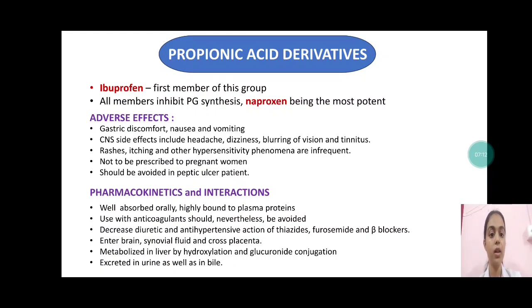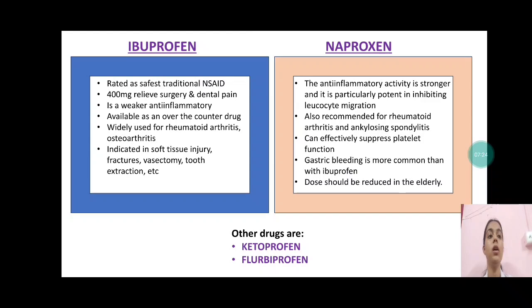They enter the brain, enter synovial fluid, and also cross the placenta. They are metabolized in the liver by hydroxylation and glucuronide conjugation. They are excreted in urine as well as in bile. Then ibuprofen and naproxen are the two members actually. Now there is a comparative table you can say about ibuprofen and naproxen.